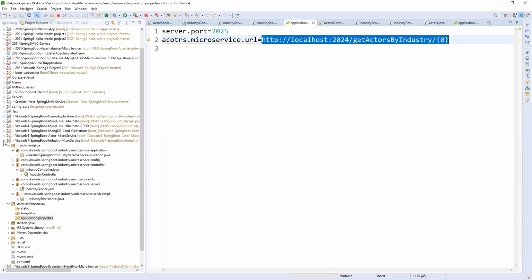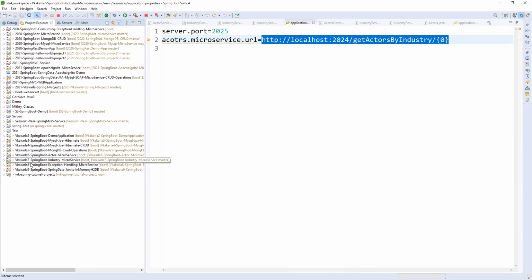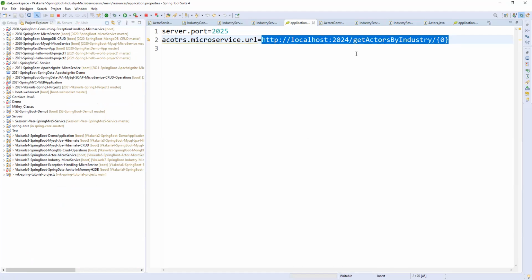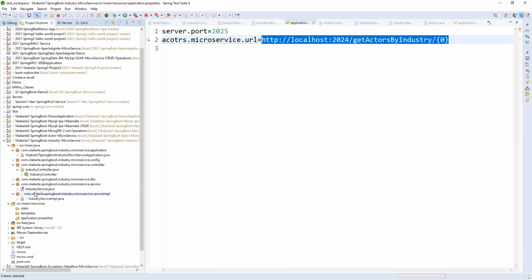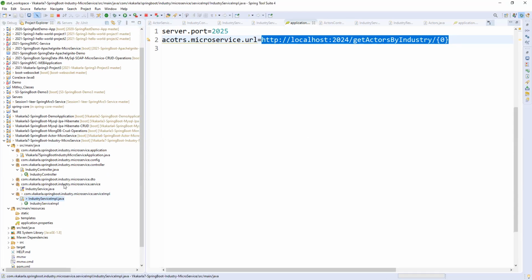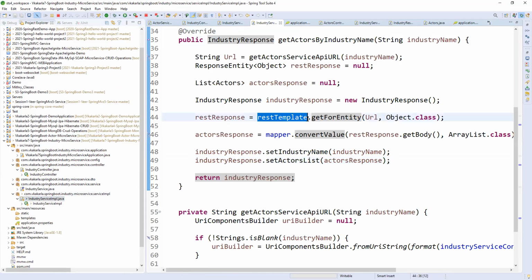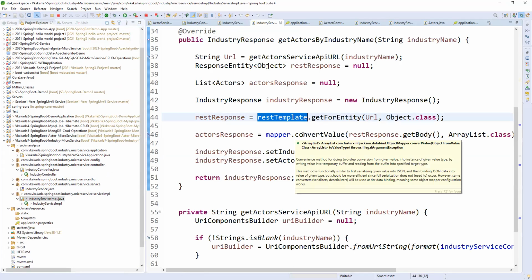Okay, fine. So whenever we are consuming a service, we need two services. One is the external service, which should be up and running, and the current service, which consumes the external service. We need to configure it like this. So in the service implementation, we are preparing an external service call using REST template. That is what we are doing here. Got it?